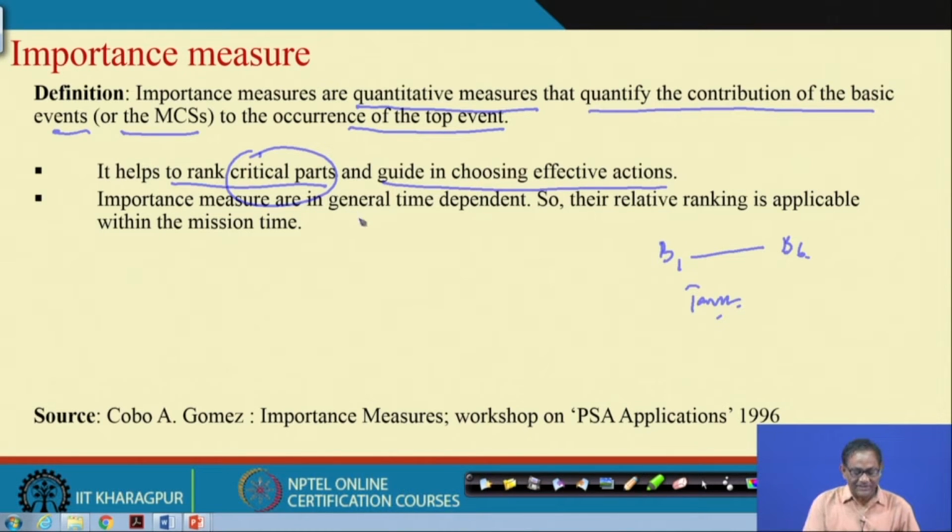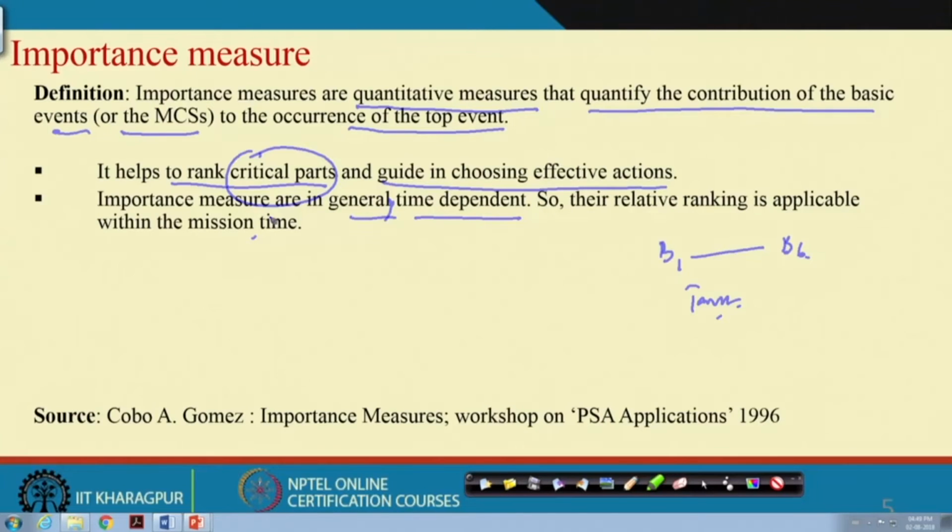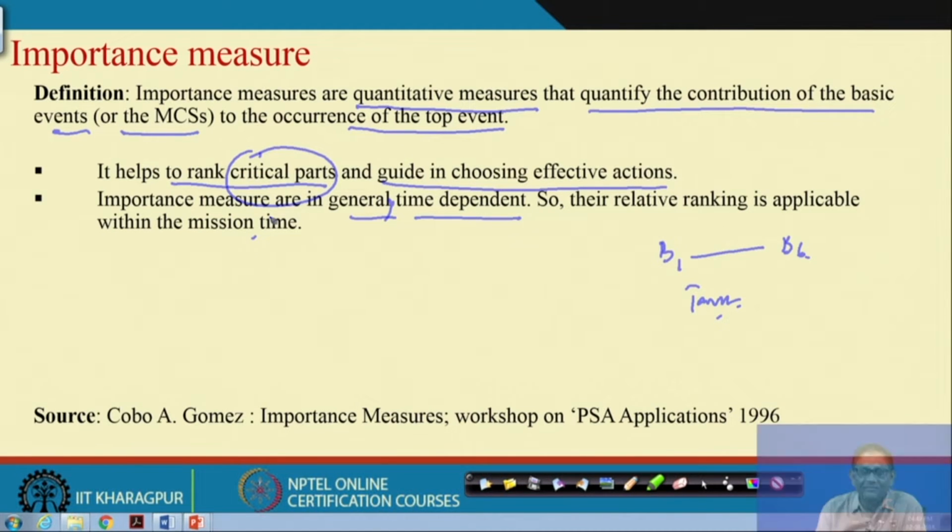Importance measures are generally time dependent, so their relative ranking is applicable within the mission time. What do I mean by this? It may so happen that within the set time it will fail, or much before. In this particular example we have a set time, the pump time, and within this it may fail. That can be said to be the mission time.